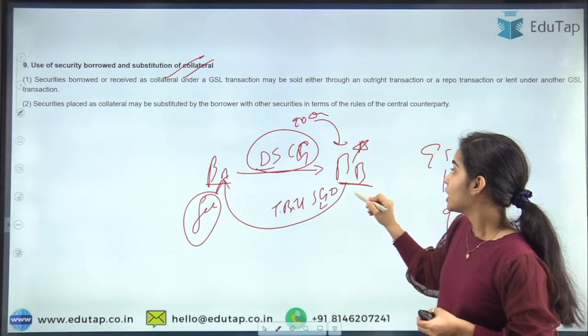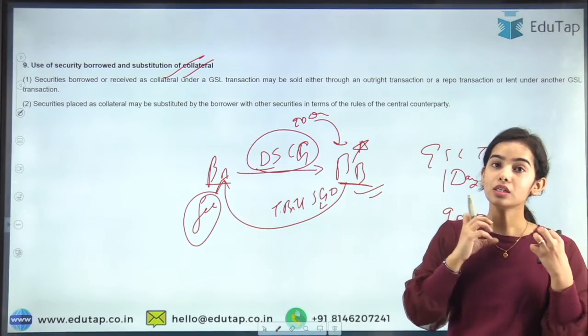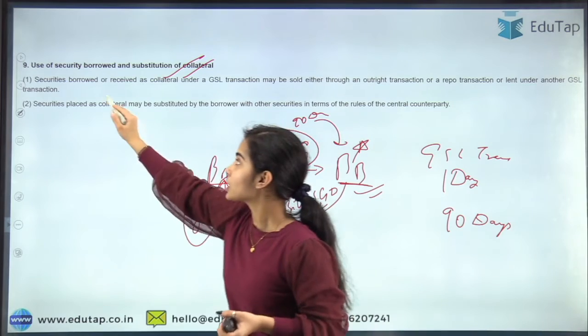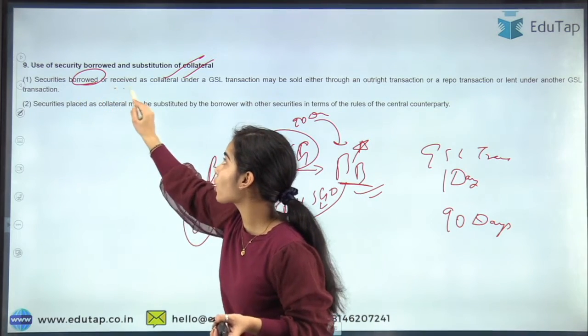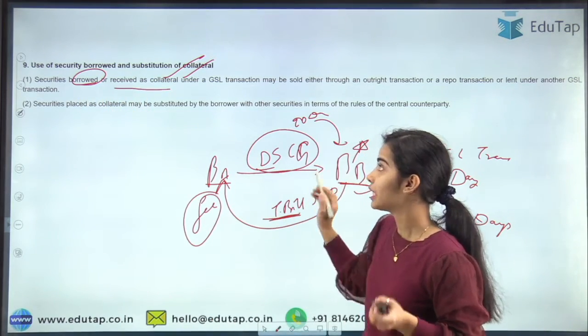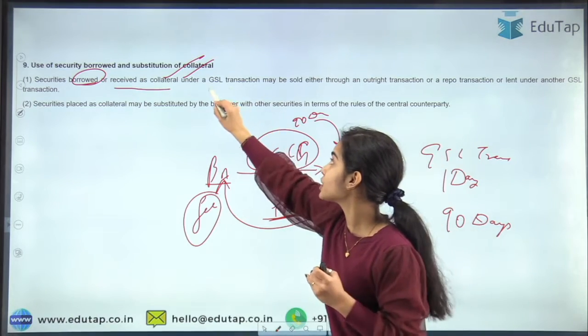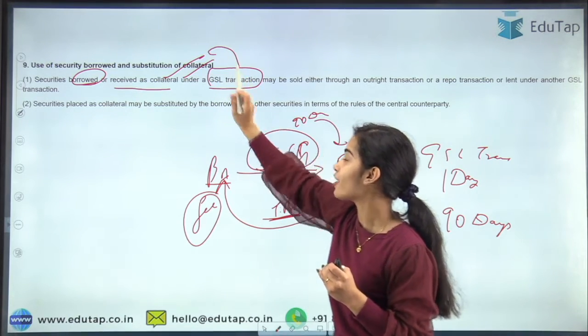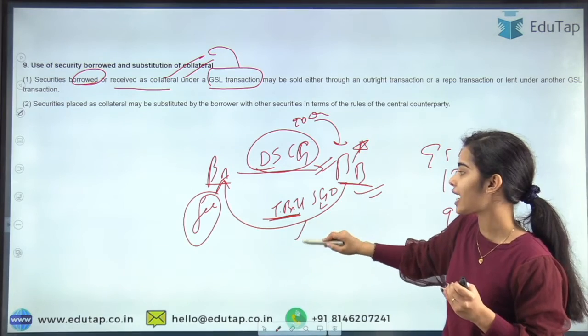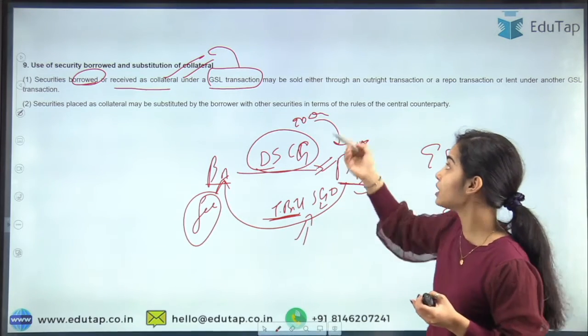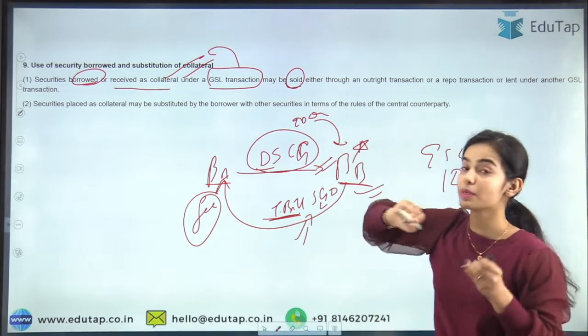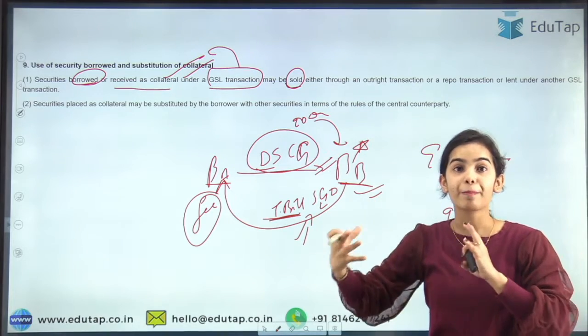Now the bank B has borrowed the dated security of the central government. So the securities that are borrowed, or the securities received as collateral, can be utilized under a GSL transaction. They have borrowed the securities or kept the securities as collateral, so these securities can be sold through the repo transaction.